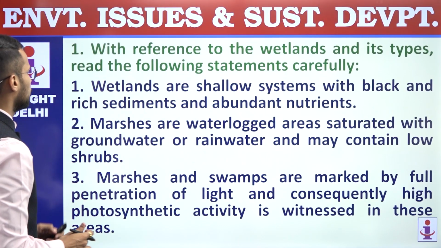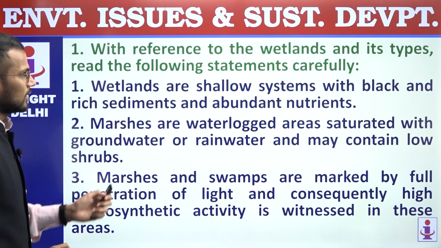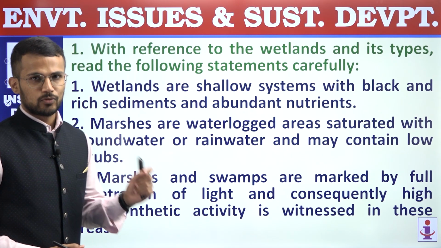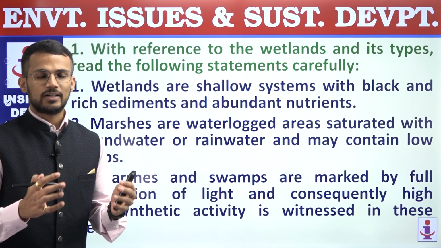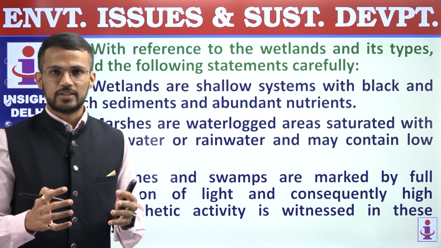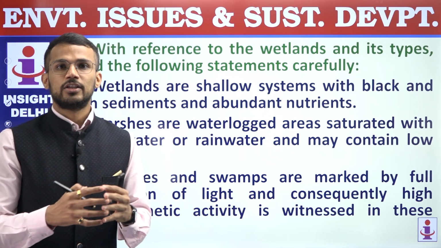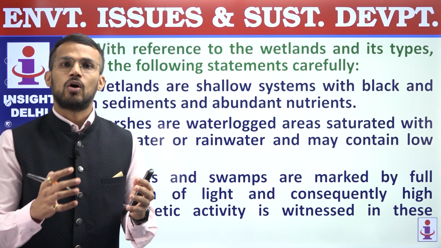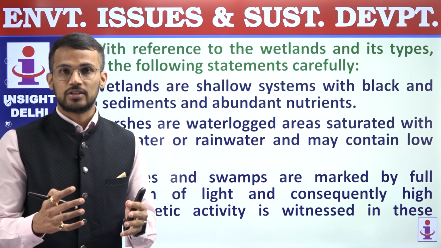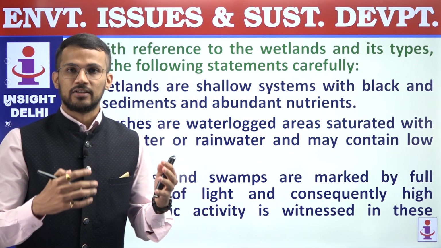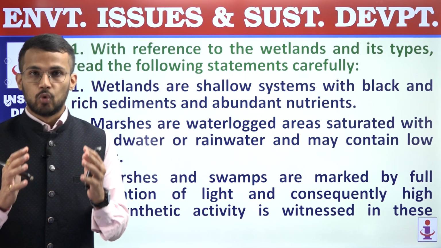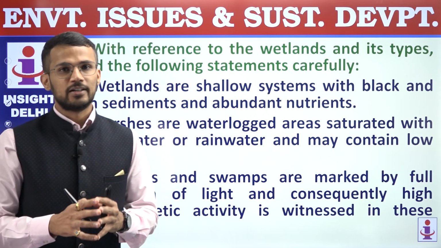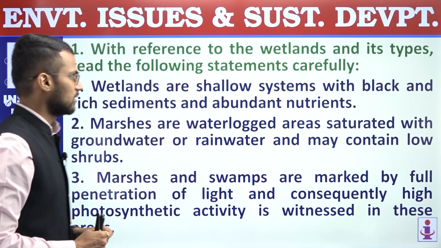First question is, with reference to the wetlands and its types, read the following statements carefully. So we know that wetlands are the water bodies, or they are the habitat where water is a prime determinant of the factors or the conditions of wetlands. And as a result of that, we can say that water influences the organisms living in wetland ecosystem. Let us consider these statements.